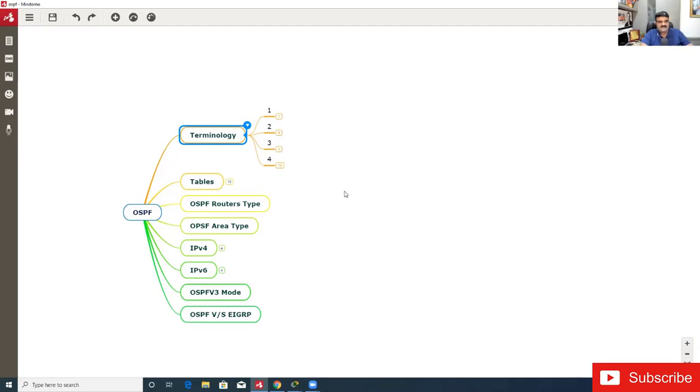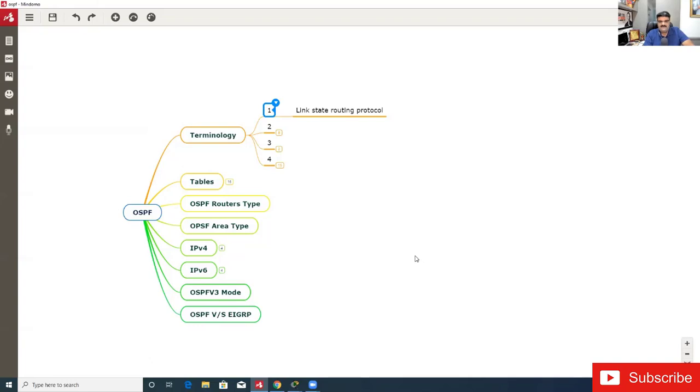So first of all, the terminology of OSPF: it is a link state routing protocol. RIP is a distance vector routing protocol. EIGRP is a hybrid, or we can say an advanced distance vector routing protocol, and OSPF is a true link state routing protocol. There are only two link state routing protocols on planet Earth. One is OSPF, and the second one is known as ISIS.